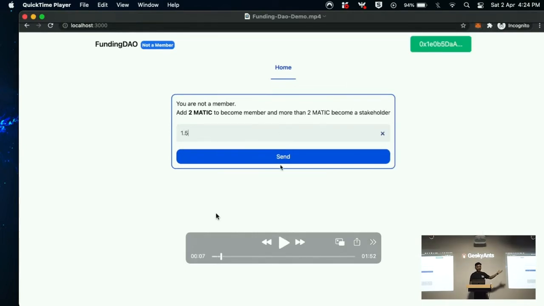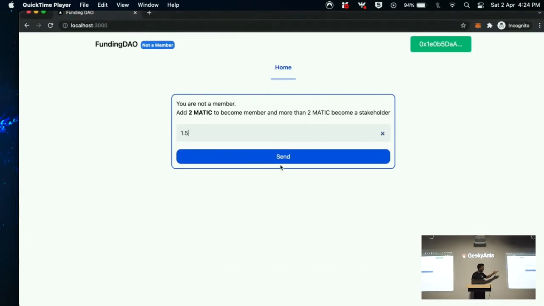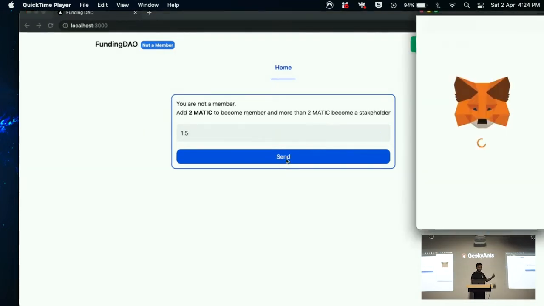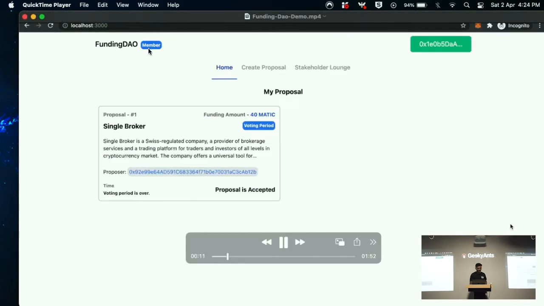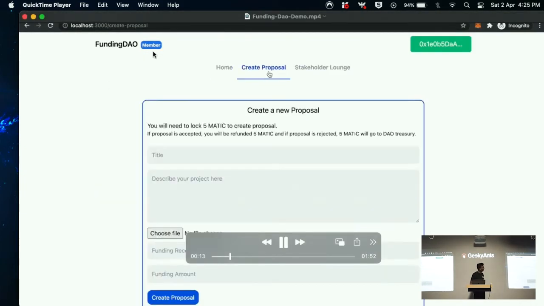So this is how you become a member. You'll have to give minimum two Matic tokens to become a stakeholder, and less than 2 Matic tokens to become a member. So first, give the Matic token, and you'll be a member, and you can access all the things. Like over here, it was saying not a member. Now it says you are a member.